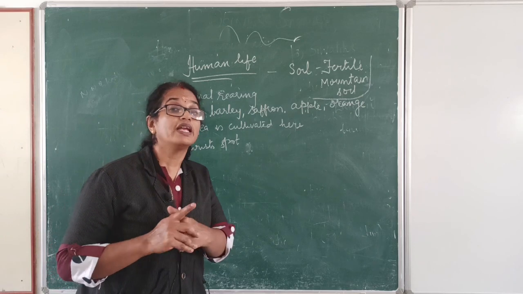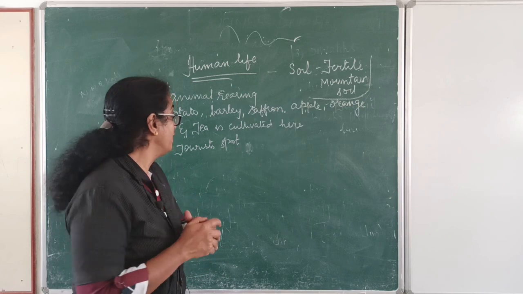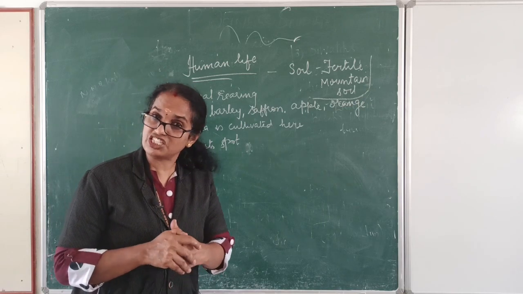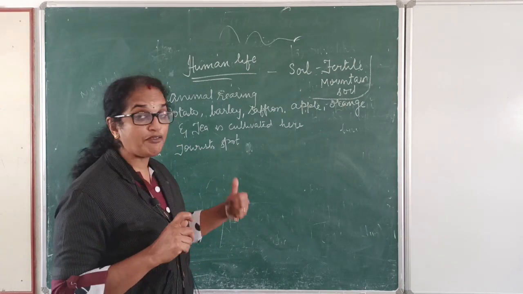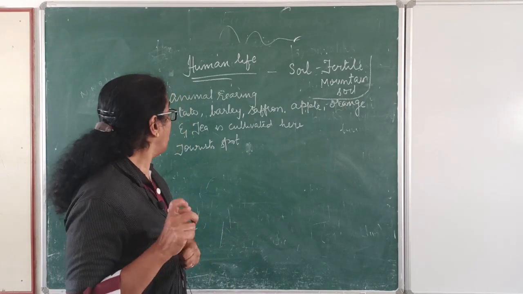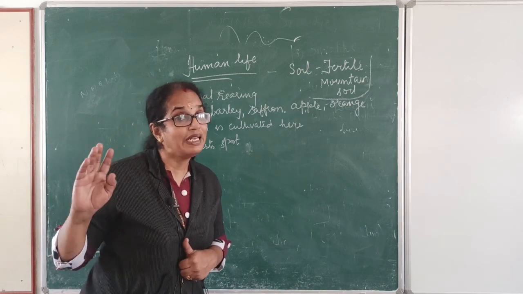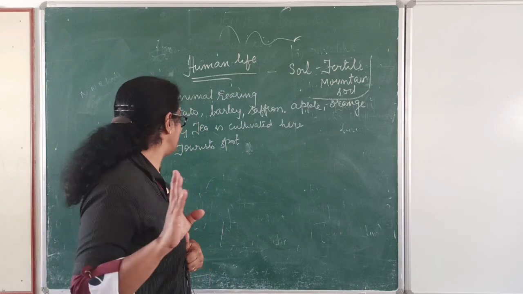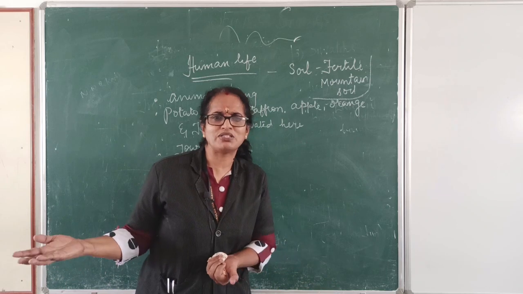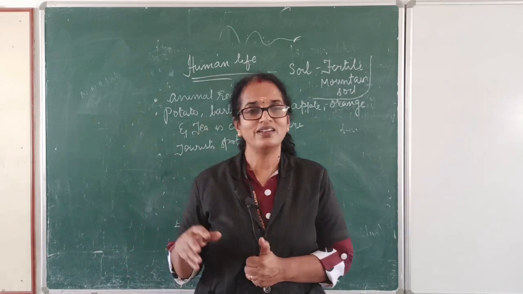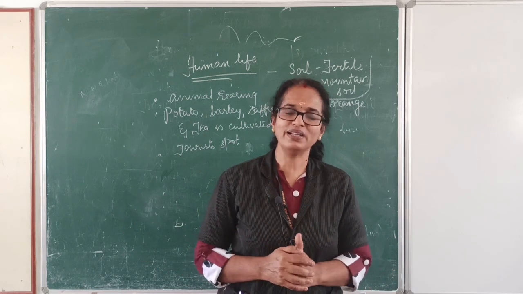And what was the major cultivation of the people over there? Animal rearing was done, cattle and sheep were reared. Potato, barley, saffron, apple, orange and tea were cultivated. In the mountain ranges, tea was cultivated in plenty. When we say Shimla, Darjeeling, Mussoorie, Nainital, it is clear that it was a tourist spot, a paradise of resorts.